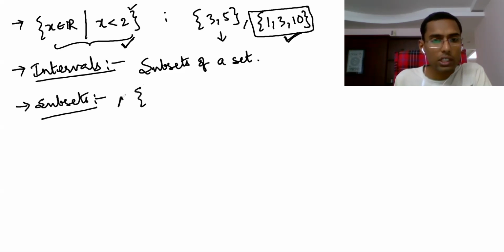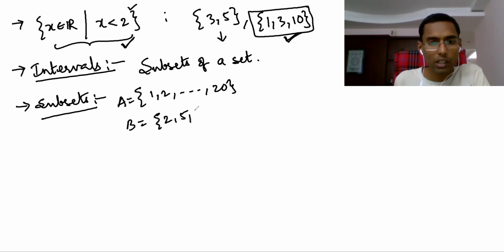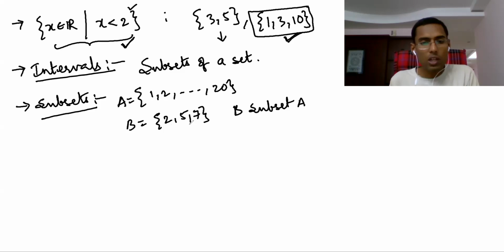Let's say you have a set A equal to 1, 2, 3, and so on up to 20 elements. A subset means if you take a few elements from here and write them in another set. Let's say B is 2, 5, 7. Now you can say B is a subset of A. Why? Because every element of B is an element of A. Therefore, B is called a subset of A.